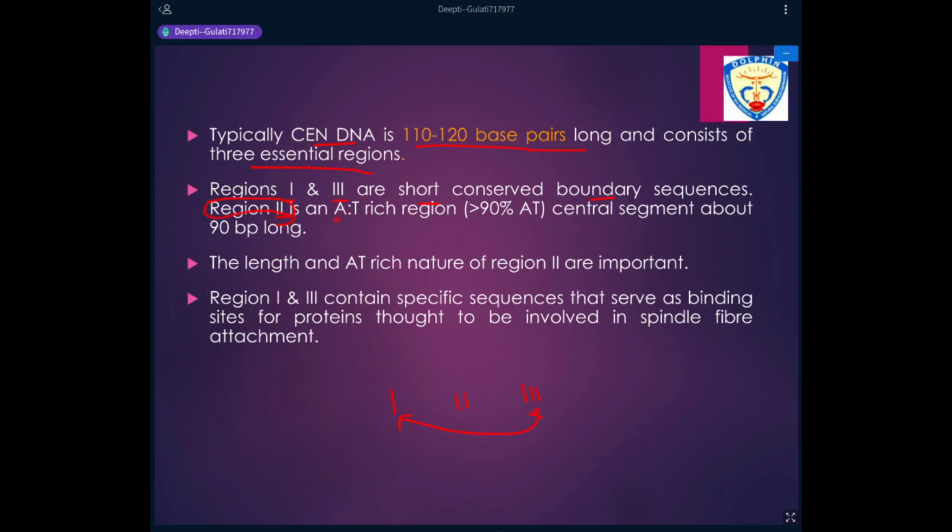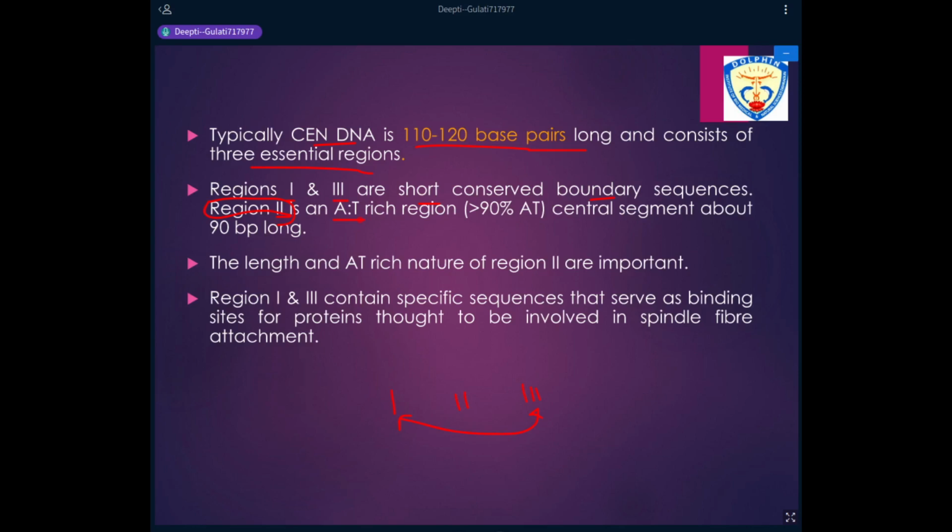As I said, if there is an AT rich region, it is easier to separate, because AT pairs are bonded by two hydrogen bonds as compared to GC pairs, which are bonded by three. So it is easier to open up a DNA molecule where it is rich in AT.